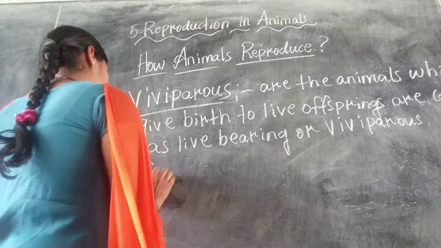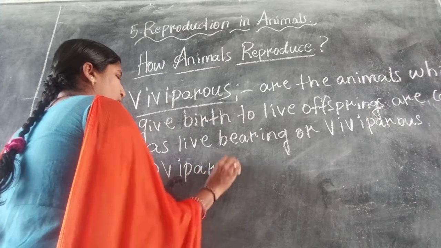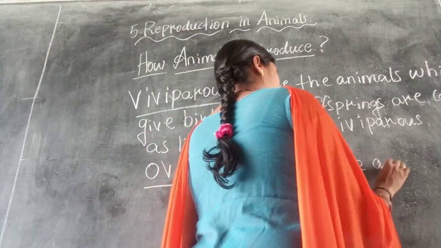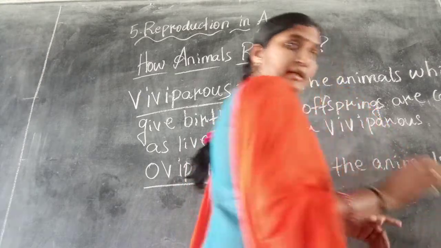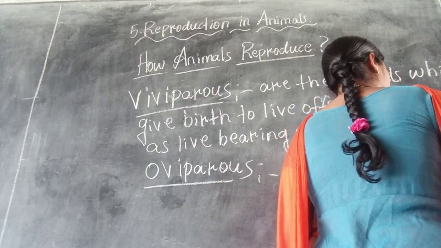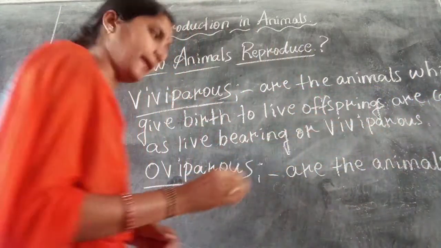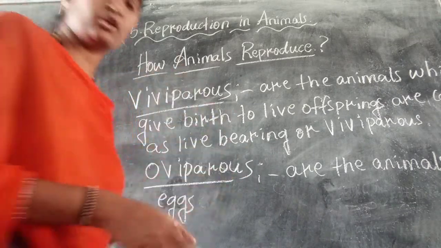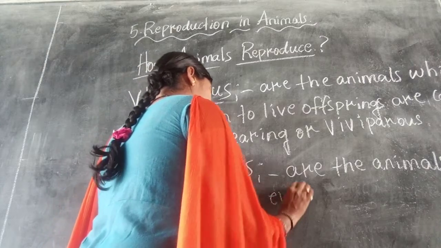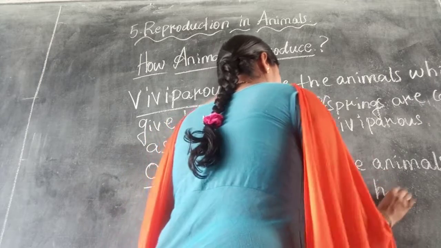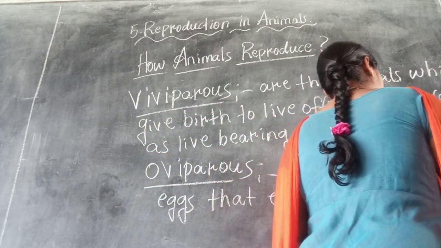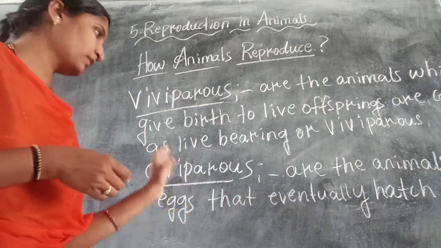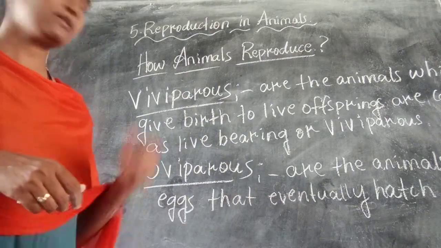O-V-I-P-A-R-O-U-S, oviparous. Oviparous are the animals that lay eggs that eventually hatch into offspring. This is about oviparous.